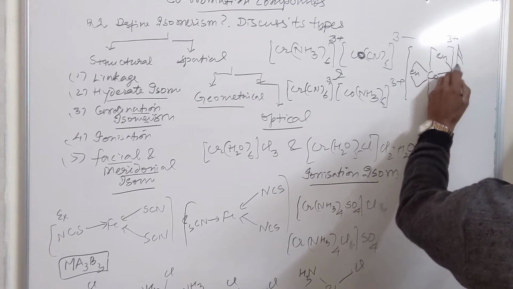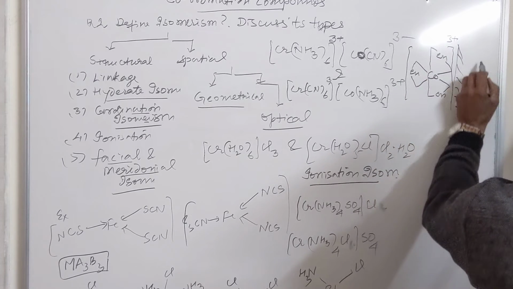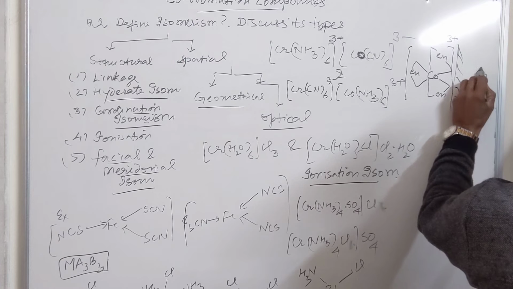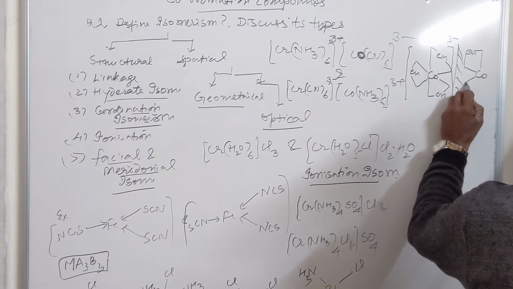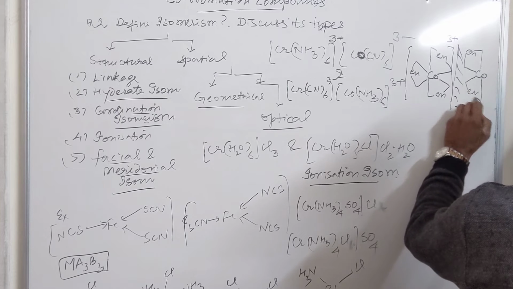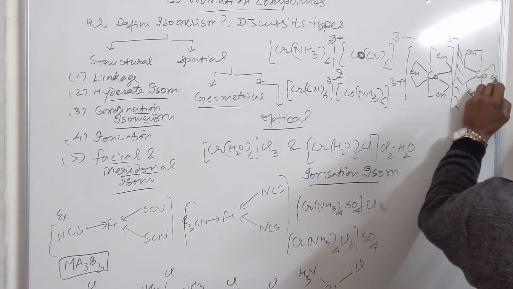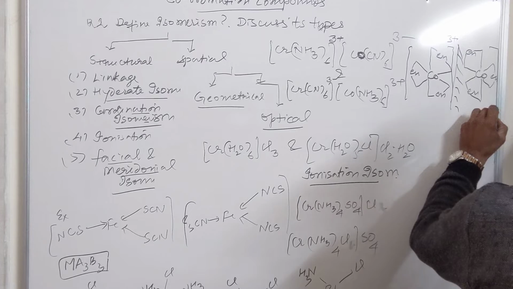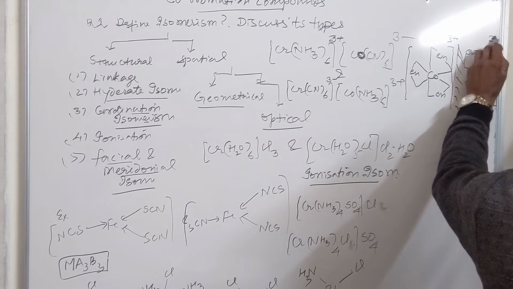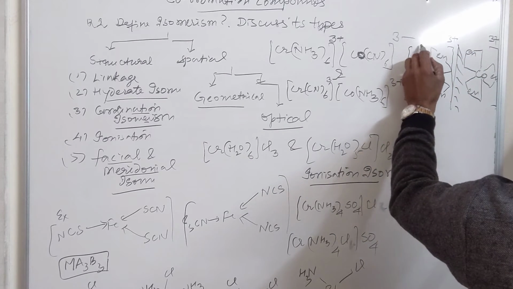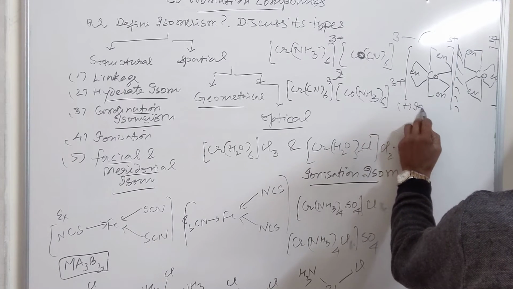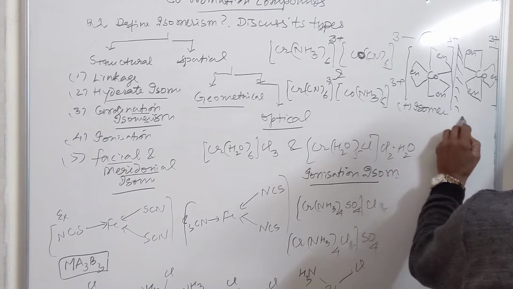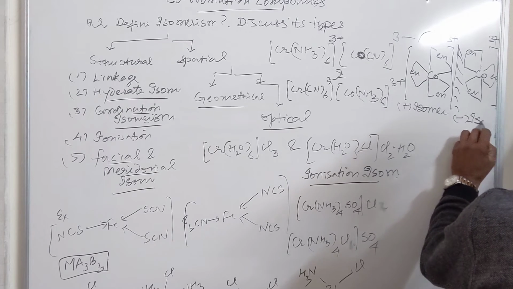Then its mirror image is taken. This is the plus isomer and this is the minus isomer.